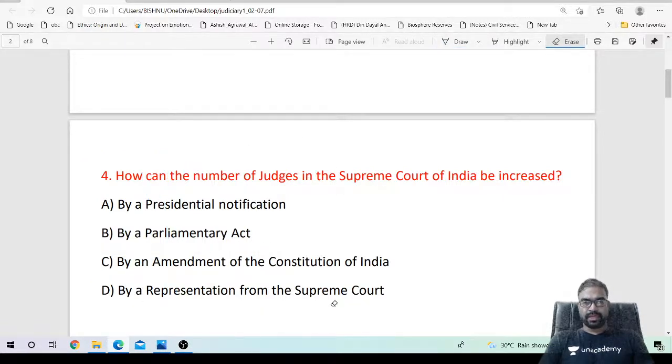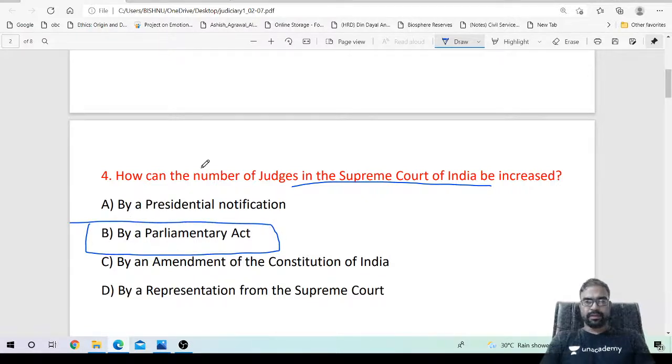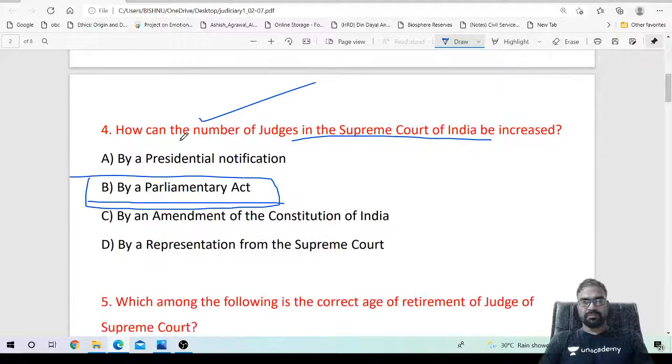Recently the number of judges was increased, and that can be done by parliamentary act. The number of judges in the Supreme Court can be increased only by a parliamentary act. The bill is passed and the number of judges is increased.